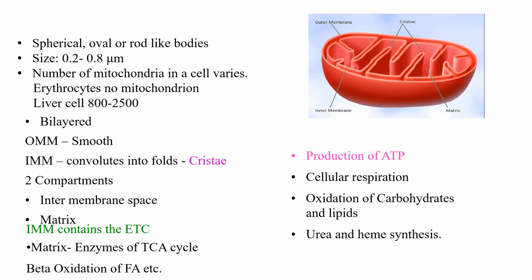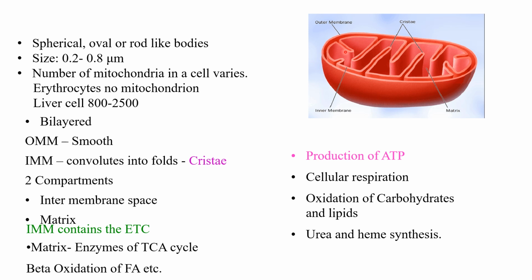So these convolutions are known as cristae actually, and because of this kind of texture, it has two compartments. One is the intermembrane space, and the second is the matrix part. You can see it here in the middle. There is a matrix part.